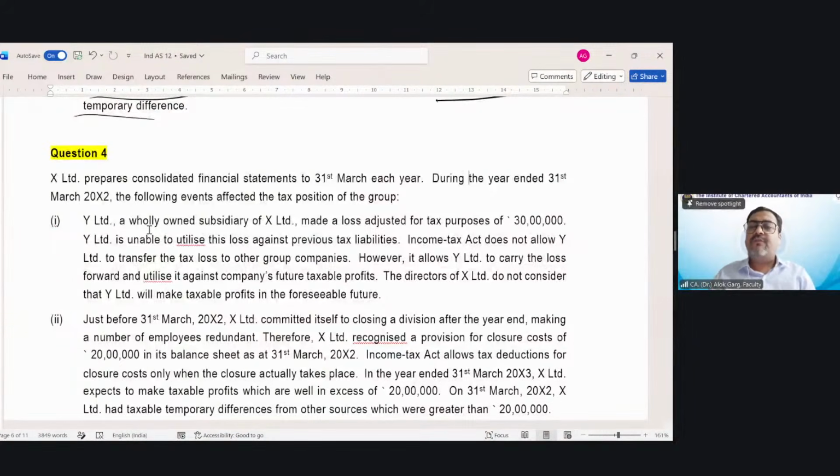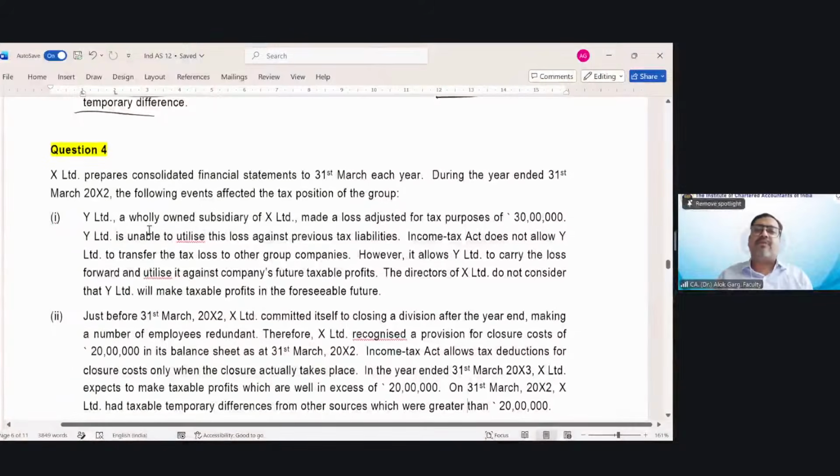So friends, if you are able to relate the concepts, while revising one concept you will be able to revise another concept also. At the same time, you will be able to revise two or more concepts. It will save your time also, just like a DTA, which creates a saving in future. Now let's come back to question number 4.